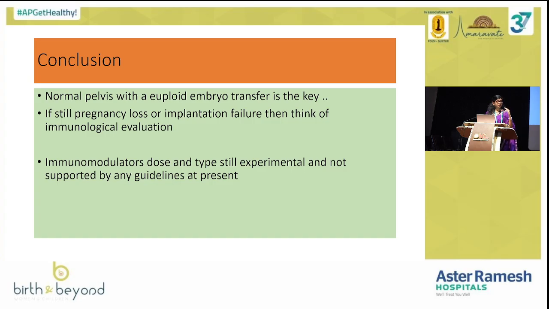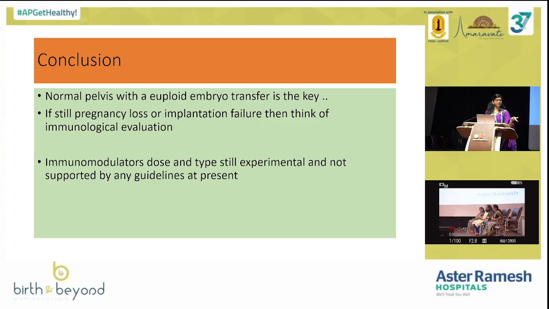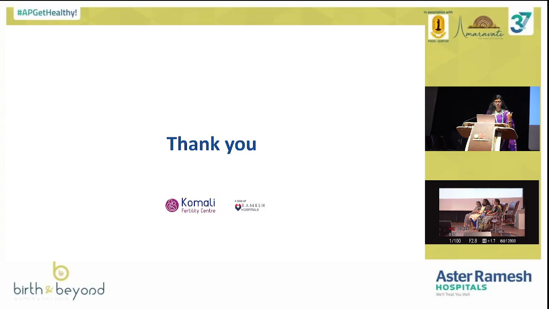But again, I conclude my talk by saying that these are all fancy things in the market. First thing is to rule out the normal causes for implantation failure, like sperm DFI, lifestyle factors, euploid embryos, genetic factors. Only after all this correction comes the role of immunology. Immunology will not take away the entire thing. First, the normal things have to be ruled out. Suppose she is having grade 3 or stage 4 endometriosis and adenomyosis, that is the cause for implantation failure. There is no role for LIT in that kind of patient. So first we have to rule out the other causes, then comes the role of immunology.